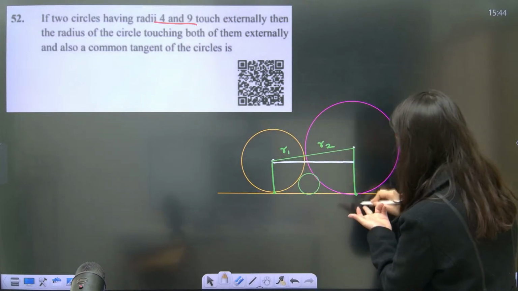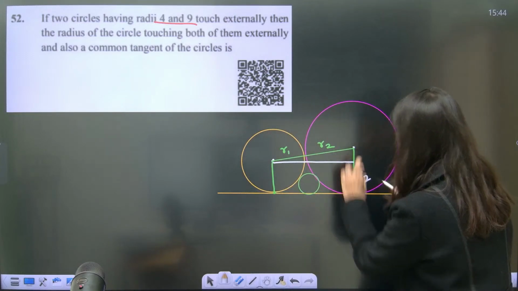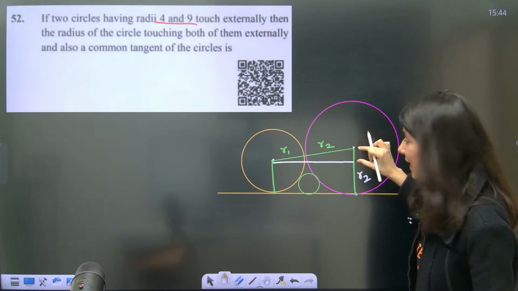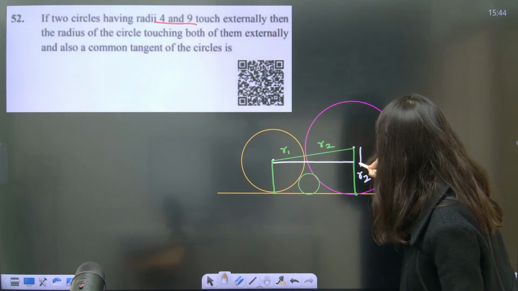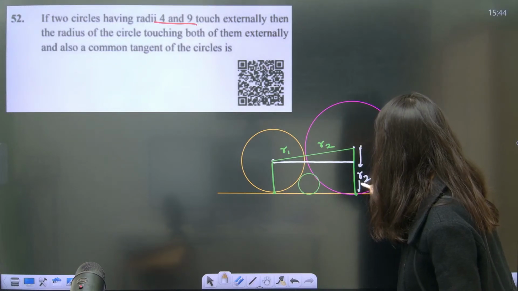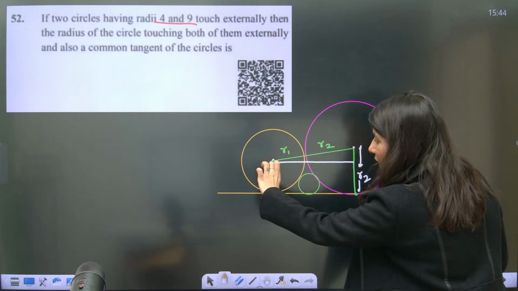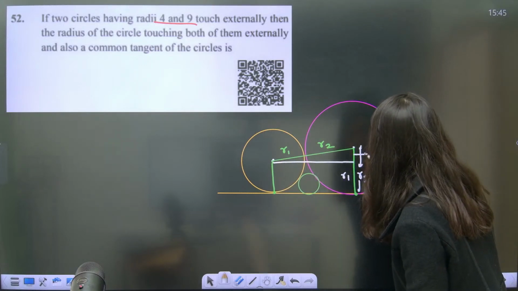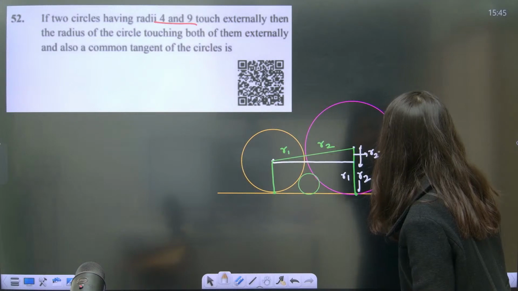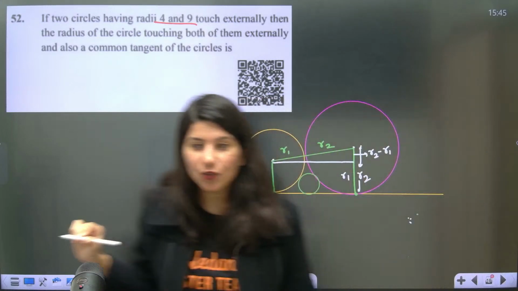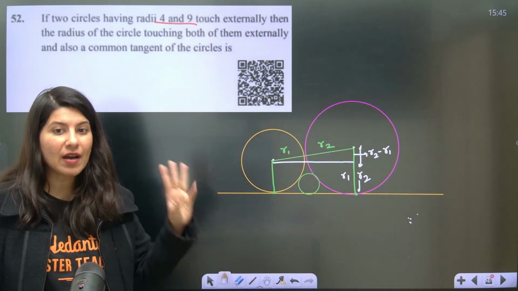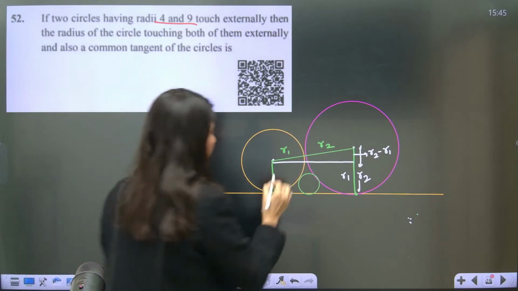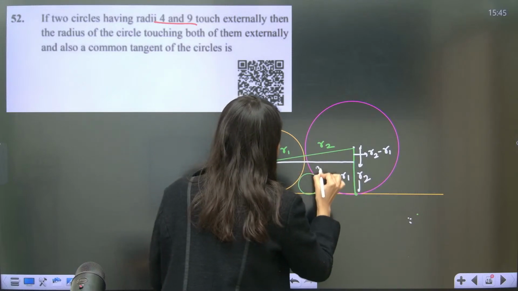Now tell me, this whole thing is R2, right? Can you tell me what is the length of this? So this whole thing is R2. What about this? Is this R1? Yes, so this is also R1. So this thing over here is R2 minus R1. What I am trying to do is apply Pythagoras theorem three times. So this length over here I will mark as D.